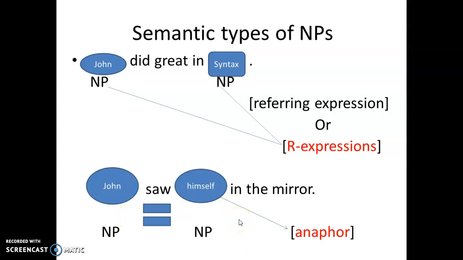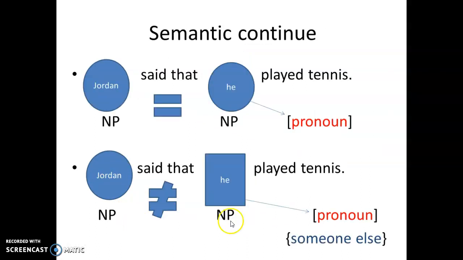The third type of semantic noun phrase is the pronoun. The case is different. The pronoun sometimes might get its meaning from another word in the sentence, other times might not. So let us see the first sentence: "Jordan said that he played tennis." We have Jordan, the first noun phrase, and he, the pronoun, the second noun phrase. These two noun phrases are referring to the same person. So the pronoun gets its meaning from another word in the sentence.